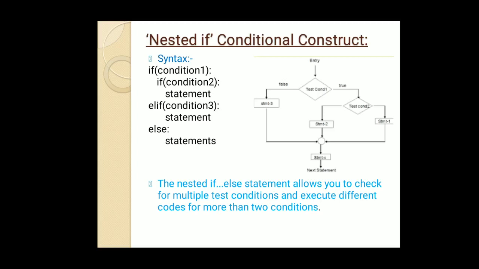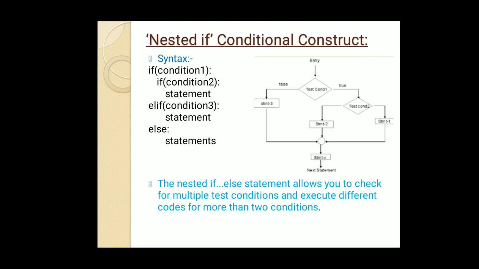Entry, we are coming into the condition, test 1 condition. If it is true, then we check the next condition, test condition 2. If that is true, statement 1 will be executed. If it is not true, then statement 2 will be executed. Now coming back to test 1 condition, if it is false, then statement 3 will be executed.